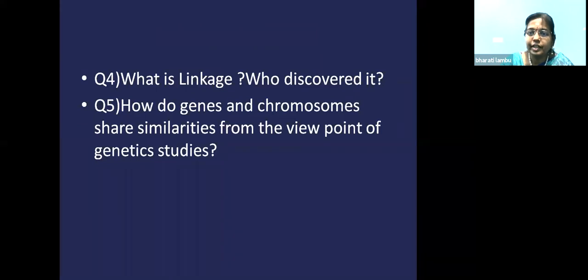What is linkage? Who discovered it? Linkage is the tendency of genes to be inherited by the progeny without assorting. That is called linkage. It was discovered by T.H. Morgan and it was studied by Alfred Sturtevant using genetic maps.